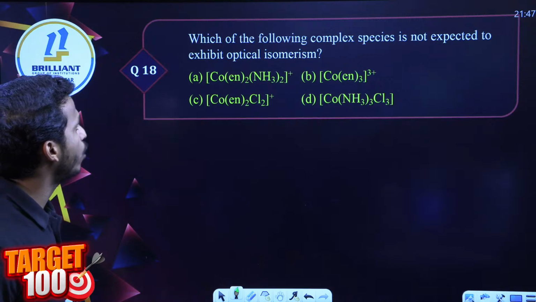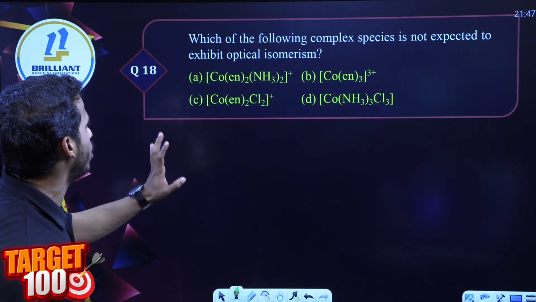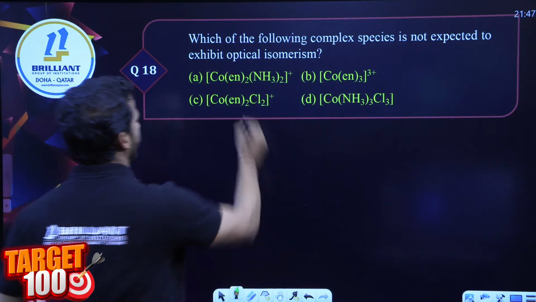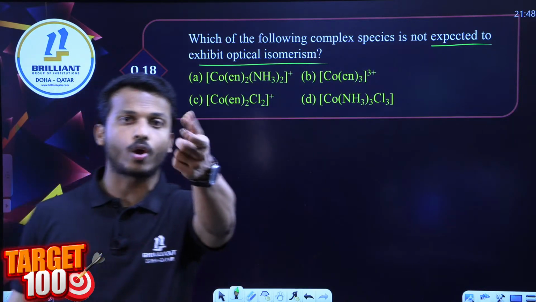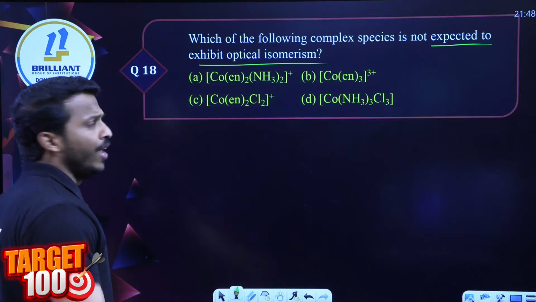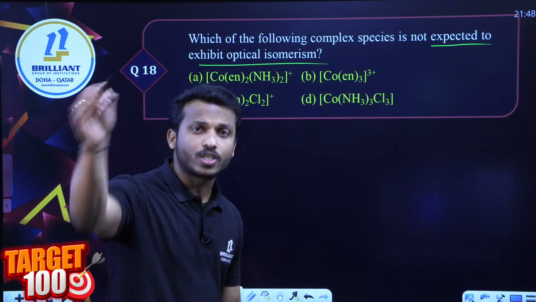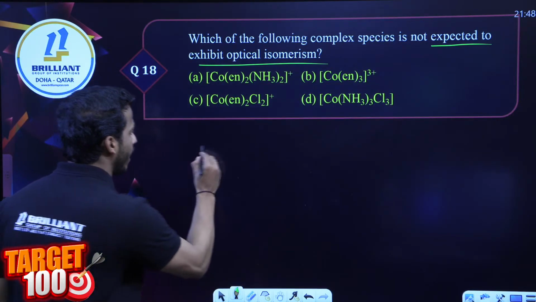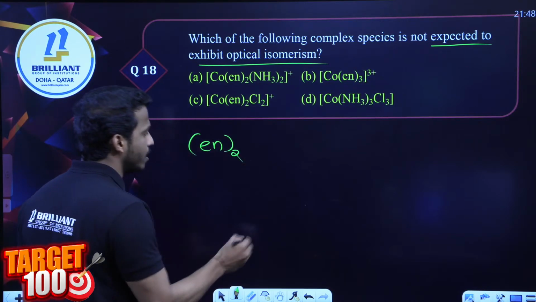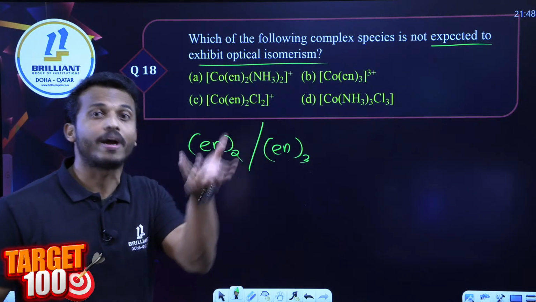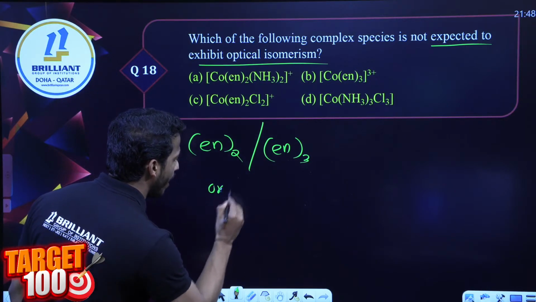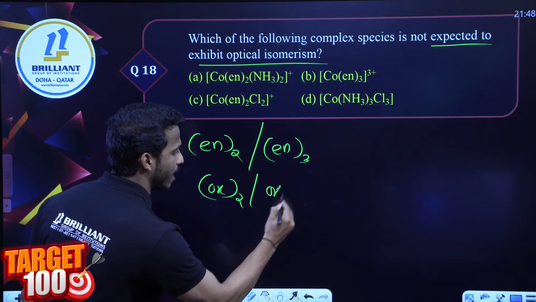Which of the following complex species is not expected to exhibit optical isomerism? Which one cannot give optical isomerism? Let me give you a clue. In order to show optical isomerism, the complex should contain en twice or en thrice, meaning 2 or 3 same bidentate ligands, or ox twice or ox thrice.